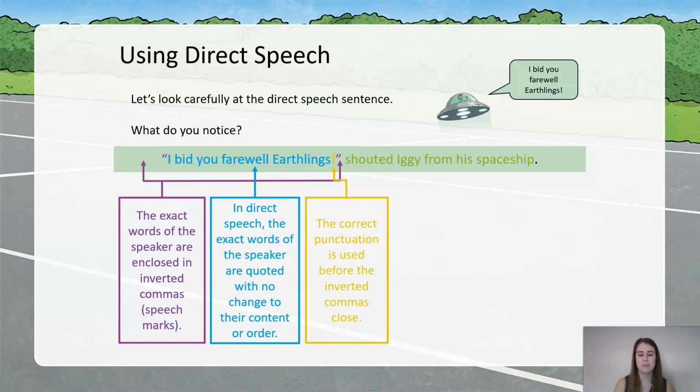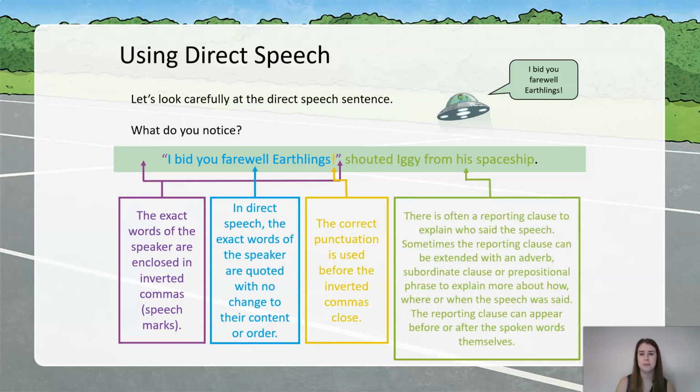And then at the end, we've got the correct punctuation. So we know it can either be a comma, an exclamation mark, or a question mark. Okay, we know it can't be a full stop because we're not at the end of our sentence because we still have our reporting clause to complete. And then we have our reporting clause at the end. Again, this is to explain how the speech was said, and who said the speech. Now, sometimes it can be extended with an adverb or subordinate clause or prepositional phrase, which we'll look at today. Okay, and sometimes it can appear either at the beginning or it can appear after the speech has been spoken. So you've got the exact words enclosed in your speech marks. You've got your direct quote written in the same order. You've then got your closing punctuation mark and then your reporting clause to finish.